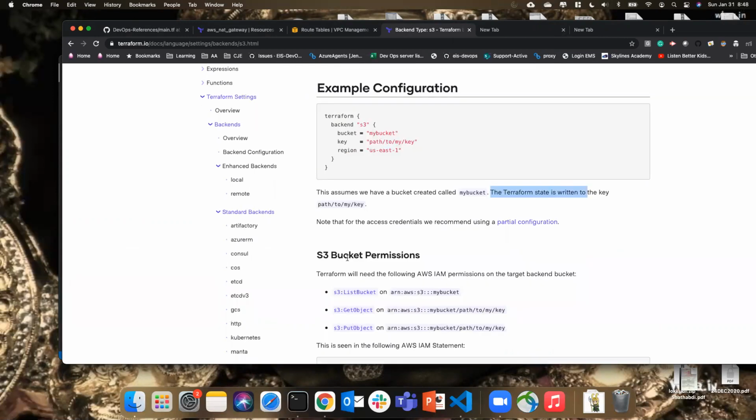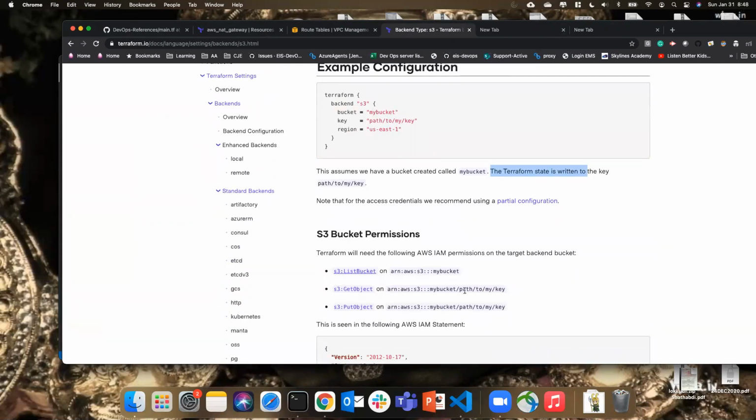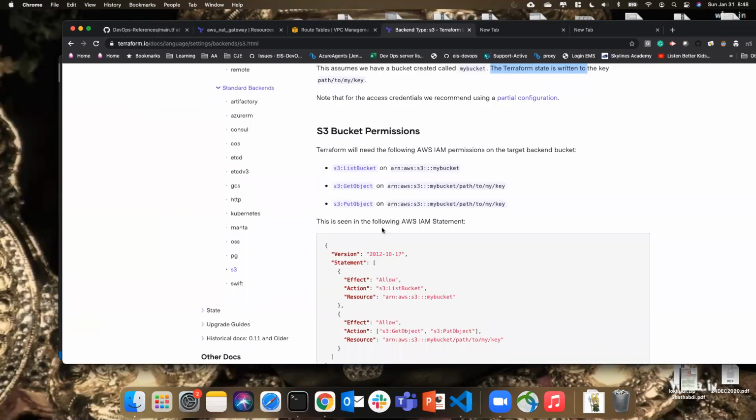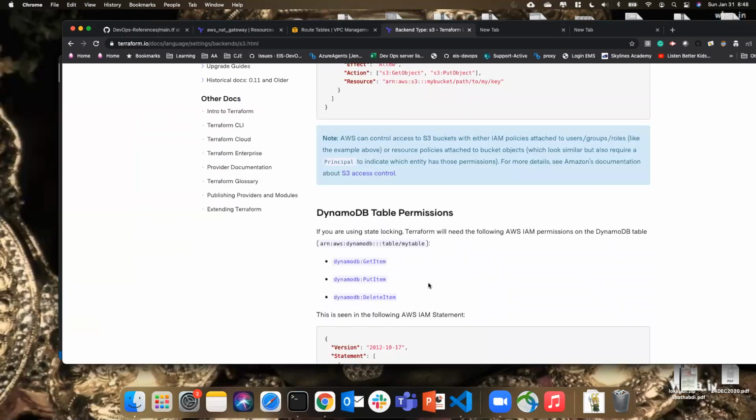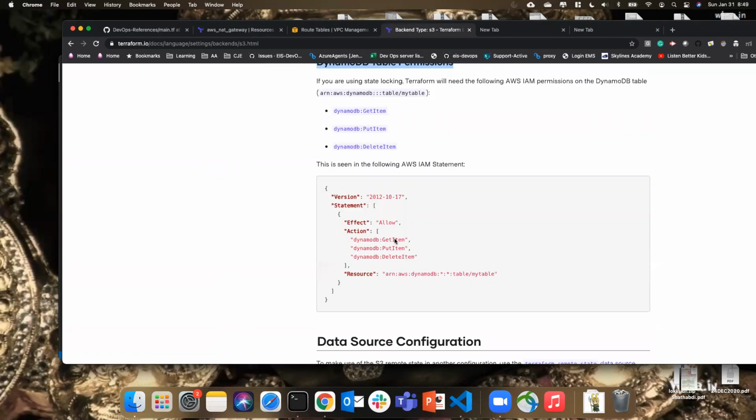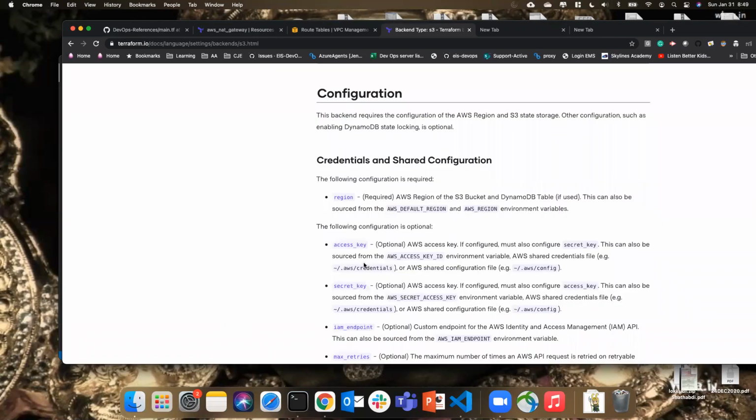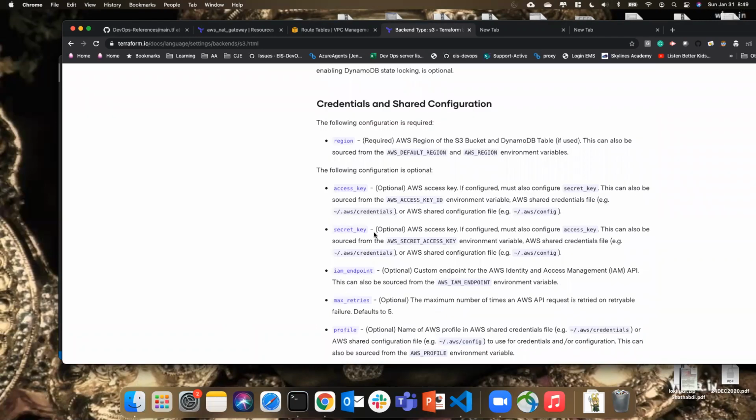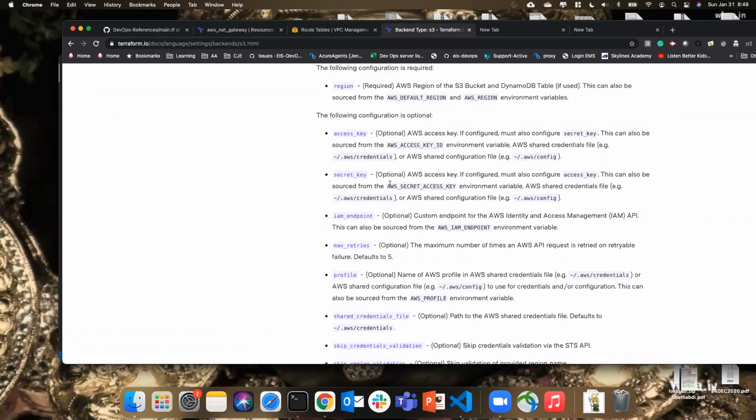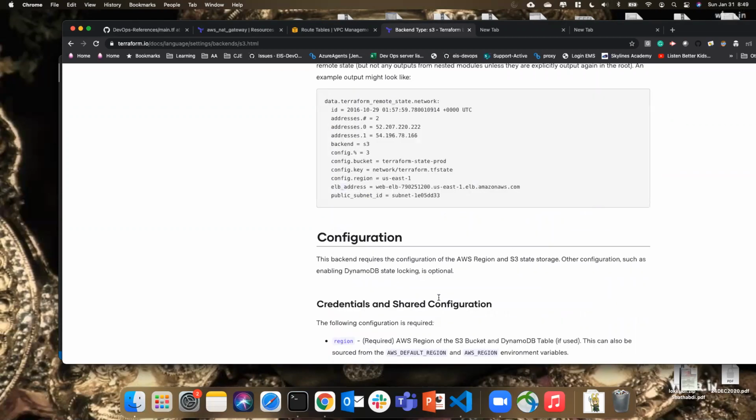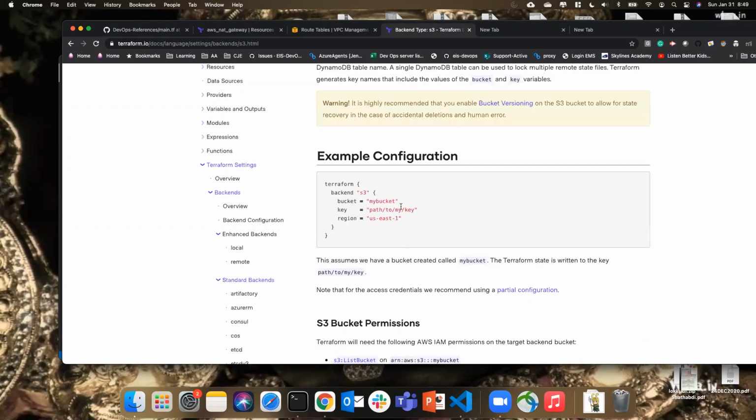Okay. So we need to grant these permissions. So policy, DynamoDB table. In case you want to keep your state file inside a database, then we can also use this DB, but we don't need to put them in a DB. So this is a data source, configuration, credentials. So we need to have the same access key and secret access key. So let's check if I can create something.